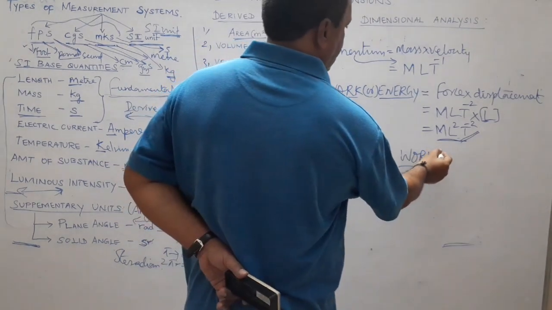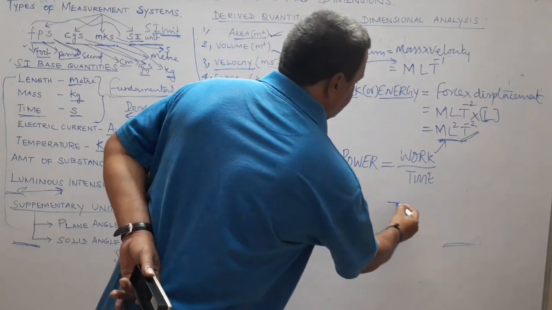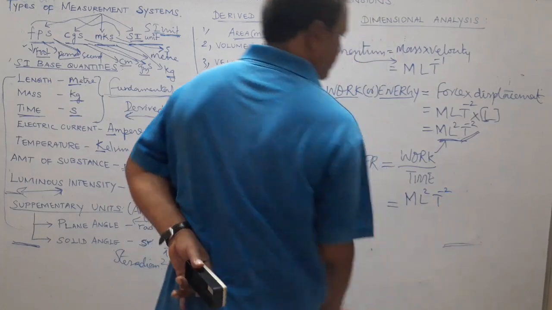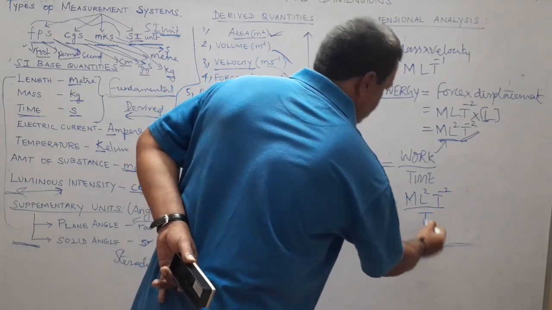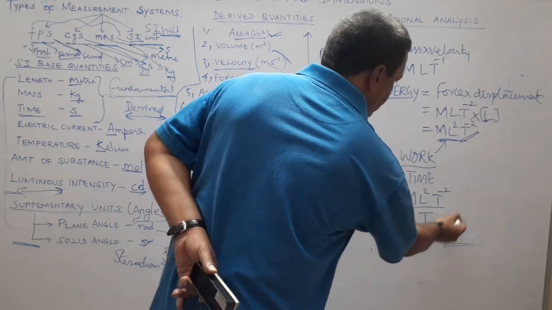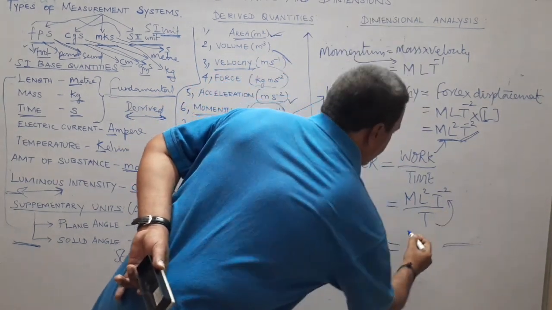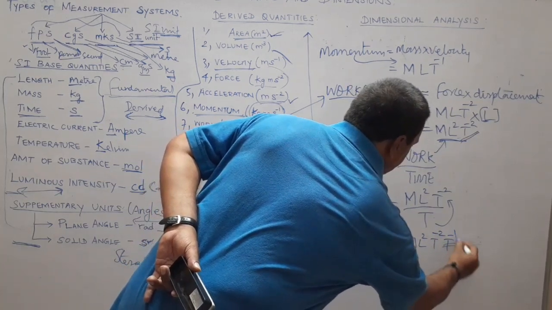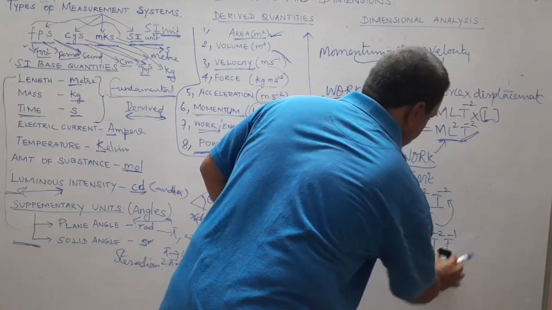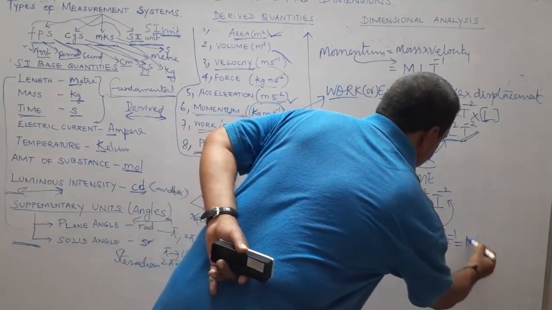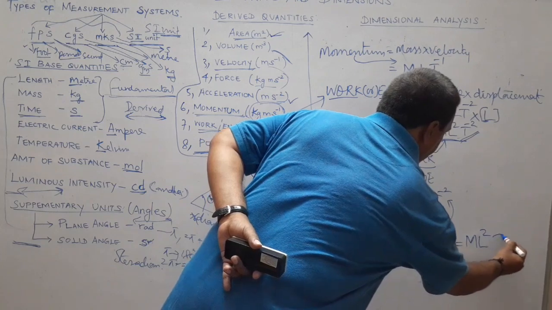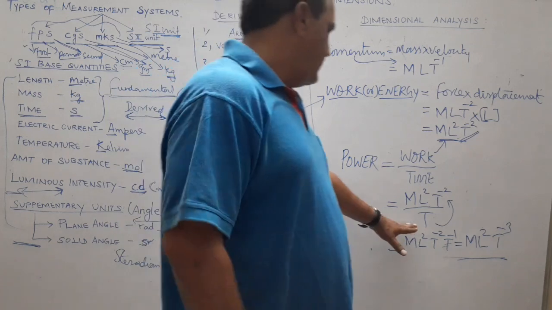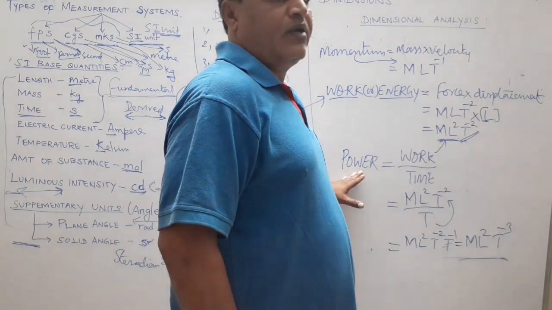So work we just now derived. What is the dimension for work? It is M L square t power minus 2. So again divided by time, the rate of doing work. So M L square t power minus 2, again t power minus 1. So it simplifies to M L square t power minus 3. So M L square t power minus 3 is the dimensional formula for power.